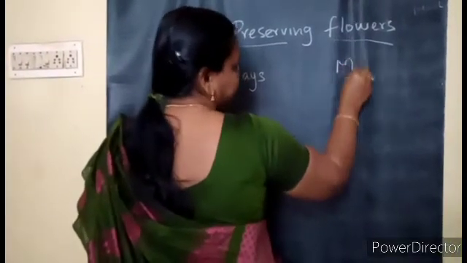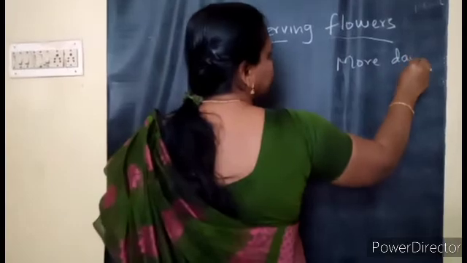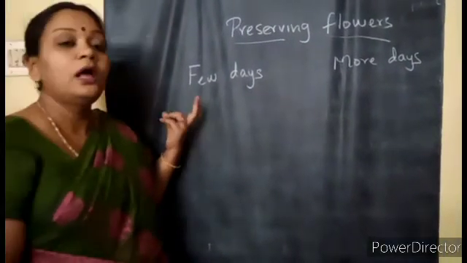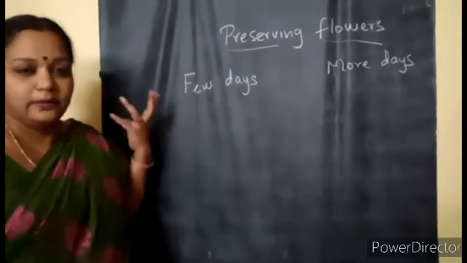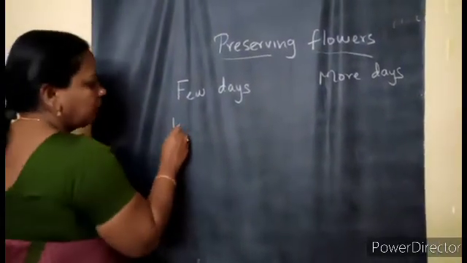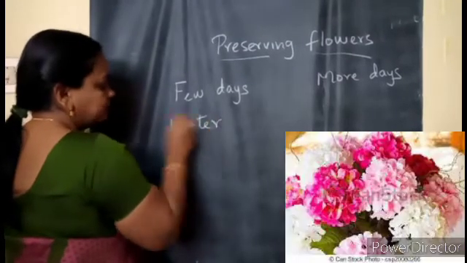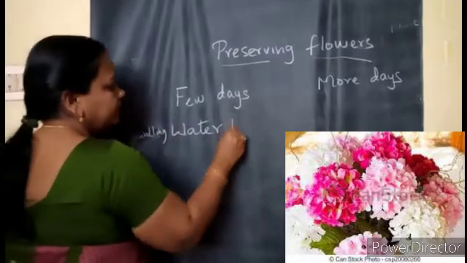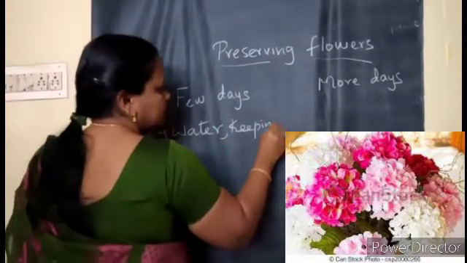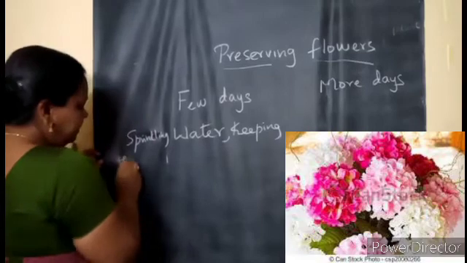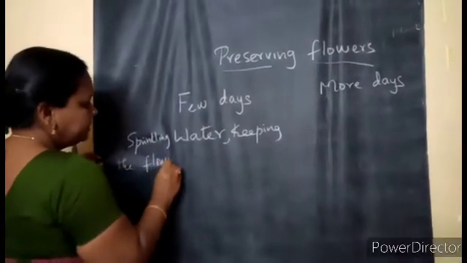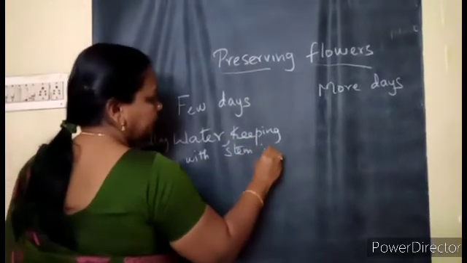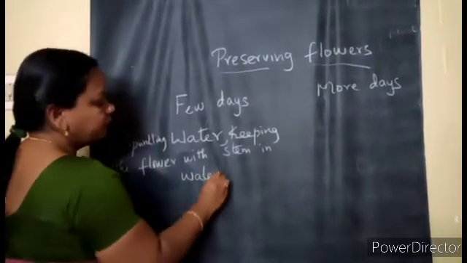When you want to keep fresh flowers like jasmine and rose for only a few days, sprinkling water on the flower, or keeping the flower with the stem in water, can help. So this is only for a few days.